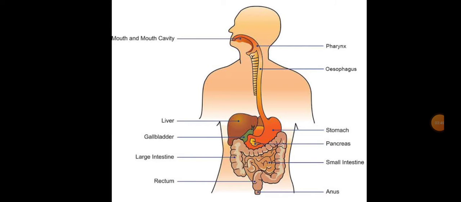So the digestive system starts from the mouth or buccal cavity, then it goes to the pharynx. The pharynx is the common passage for air and food. So air goes to the trachea, then to the lungs, whereas the food goes to the esophagus, to a J-shaped organ named stomach. Now digestion starts from the mouth itself, some part of it, and then the other remaining part is done in the stomach. Again, the food is partially digested.